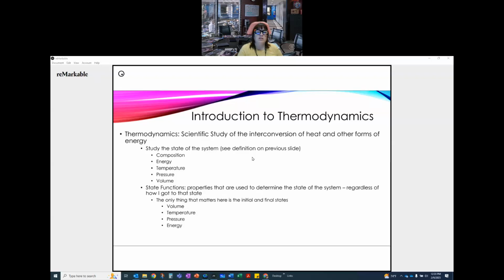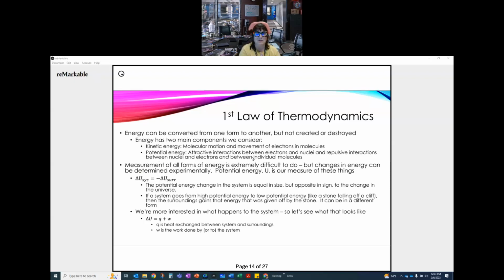So there's that. Now, when we talk about thermodynamics, there are laws that are involved in thermodynamics. And so we're going to have to talk about a couple of them. Here, we're going to talk about the first law of thermodynamics. Energy can be converted from one form to another, but not created or destroyed. Now, energy has two main components that we consider. There's the kinetic energy, the molecular motion and movement of electrons and molecules, and then the potential energy, which are the attractive interactions between electrons and nuclei, and repulsive interactions between nuclei and electrons, and between individual molecules. So there are attractions and repulsions that happen at the molecular level that we need to consider. That's part of that potential energy.